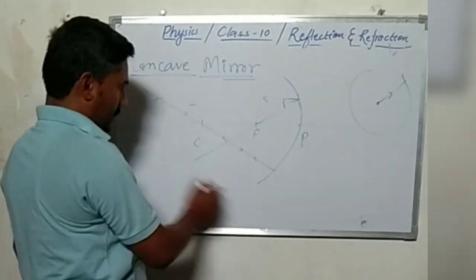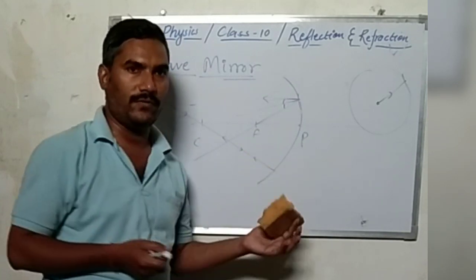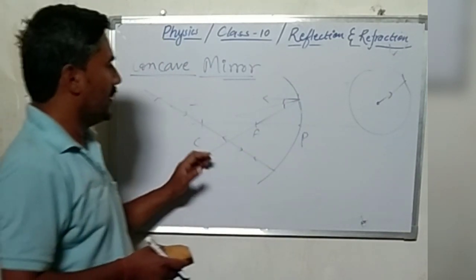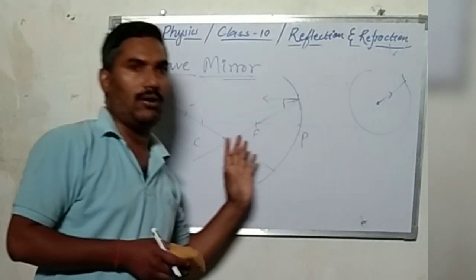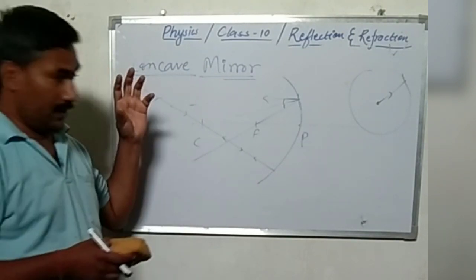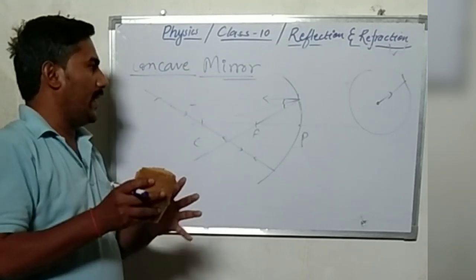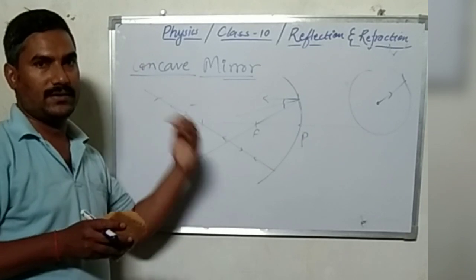Okay, so these rules you should remember on the basis of the laws of reflection. The next topic we will discuss later, which is the sign convention while measuring all these parameters, and the relation between the position of the object and the position of the image with the help of focal length, that is called the mirror formula. We will discuss it in the next lecture.